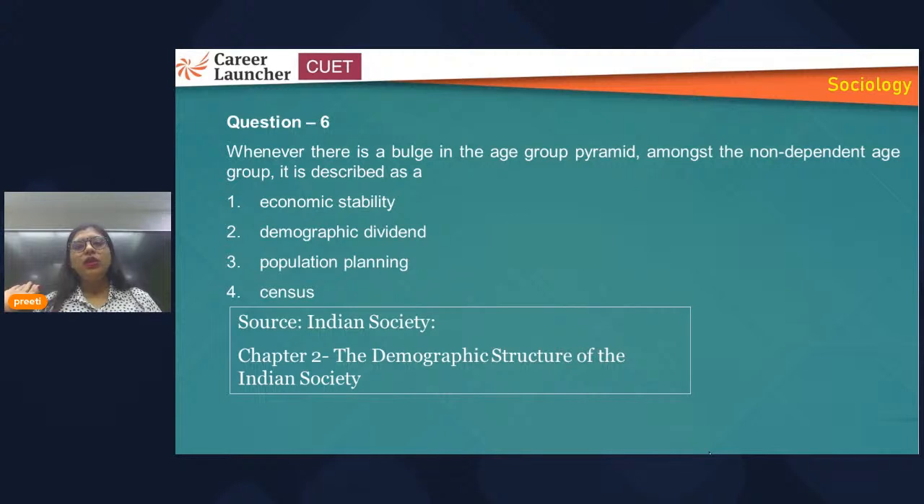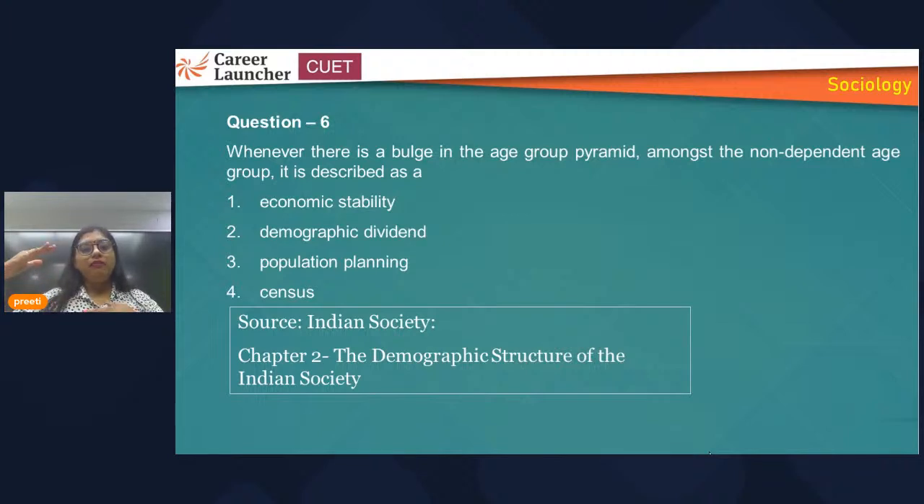So population planning is also on the basis of your basic understanding, you can mark it out. All right. So that is also an odd man out. Then we are left with economic stability and demographic dividend. So economic stability, it is basically, this bulge in the age group of non-dependent, that is a working age population. So stability would not come, but what happens? Economy will grow. All right.